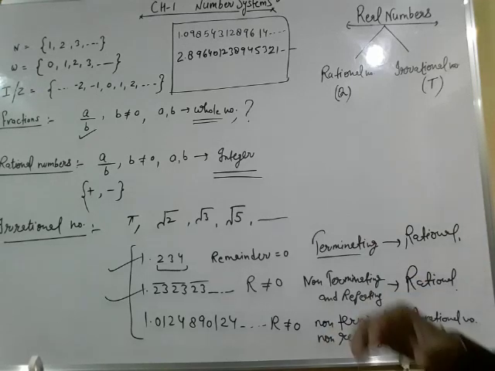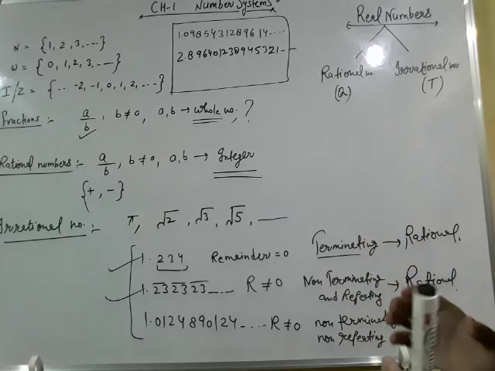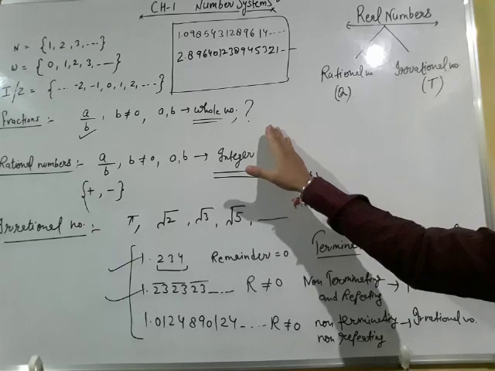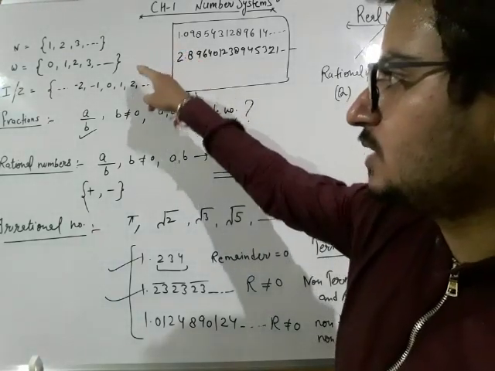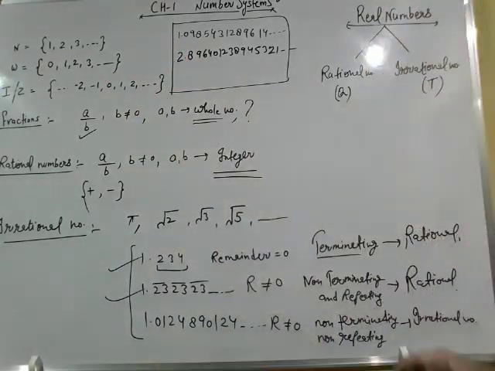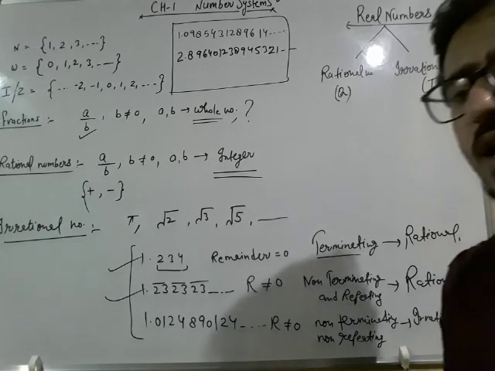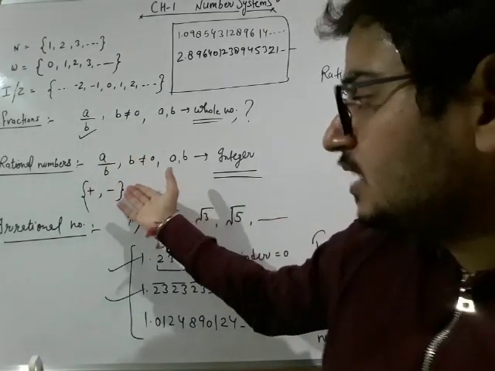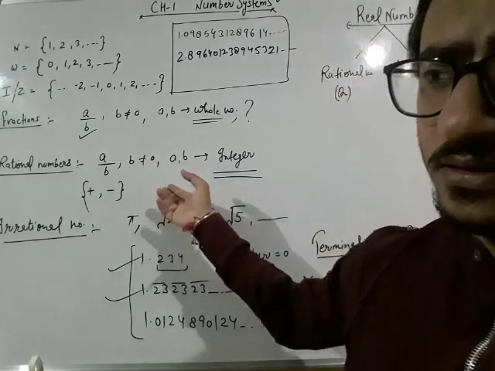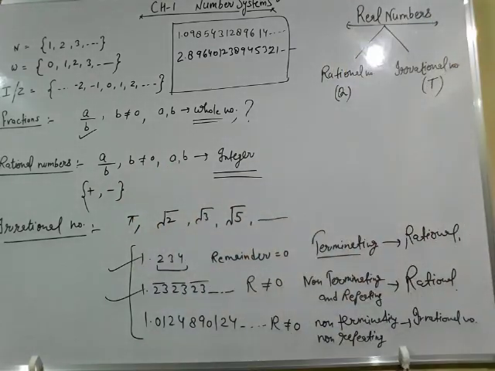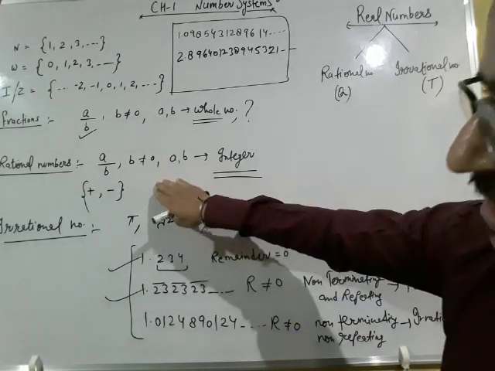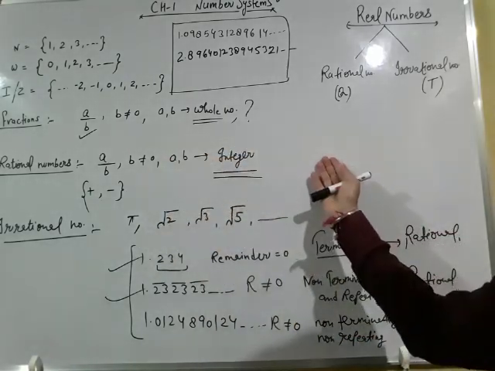Now we will study some concepts related to natural numbers, whole numbers, integers, fractions, rational numbers, and irrational numbers. And I want to tell you one more thing, that rational numbers are also your decimals. Yes, decimals are also rational numbers, and rational numbers are decimals.